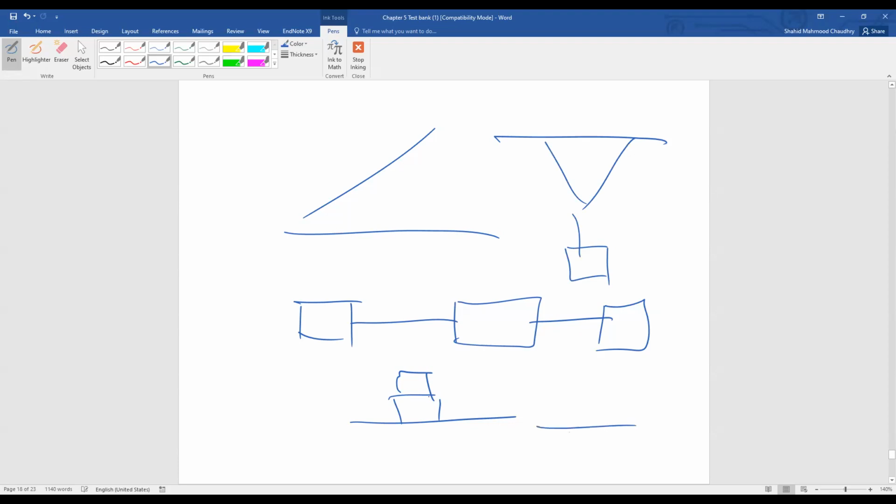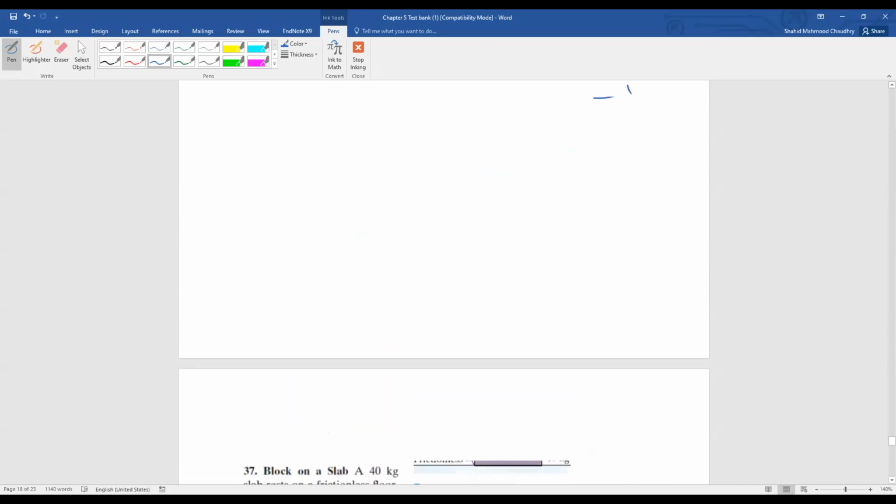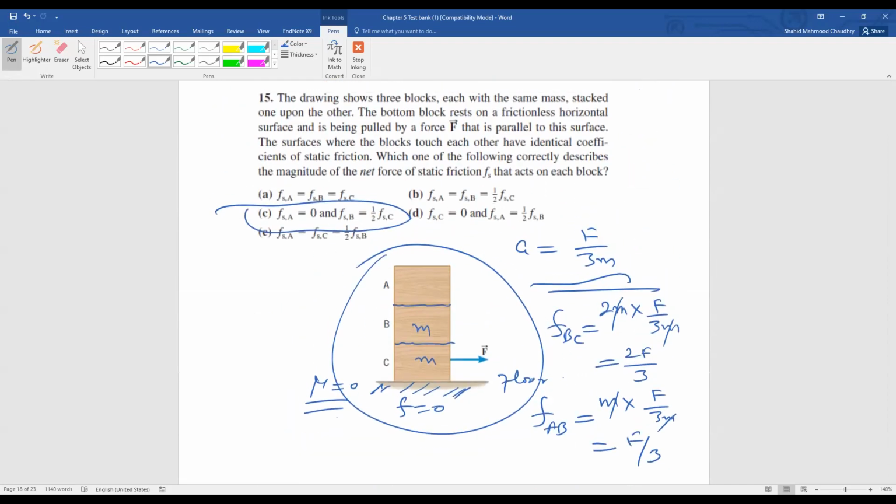And the bodies are on the horizontal surface. The force is applying here or here or here. So all these situations you should consider and solve the problems and make the practice. So this is the total lecture today, and inshallah next lecture I will start chapter number 6.